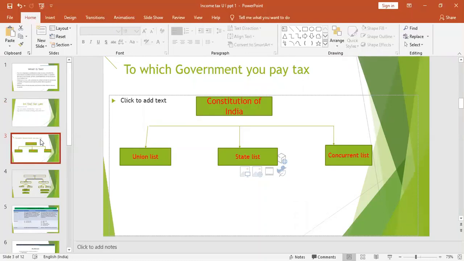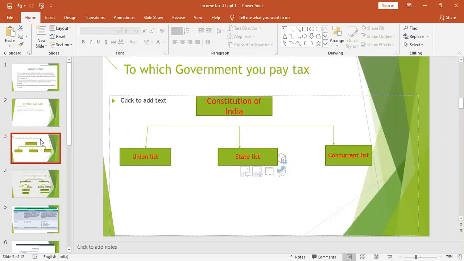To find that out, you can see this classification under the Constitution of India, which is classified into Union List, State List, and Concurrent List. The Union List is especially for Parliament, which has the exclusive power, that is, the central government. Under this, there is entry number 82. Under entry number 82, it states income tax other than tax on agricultural income.